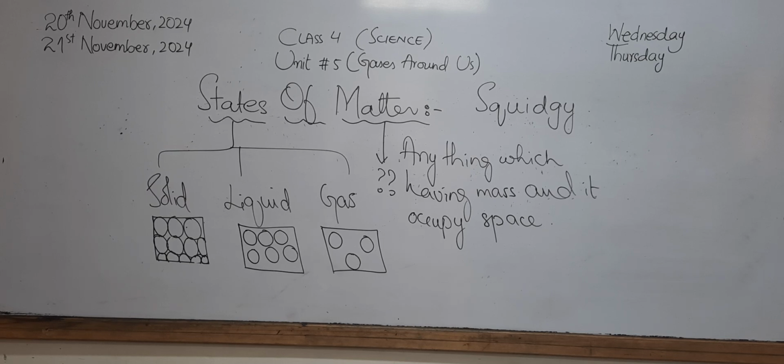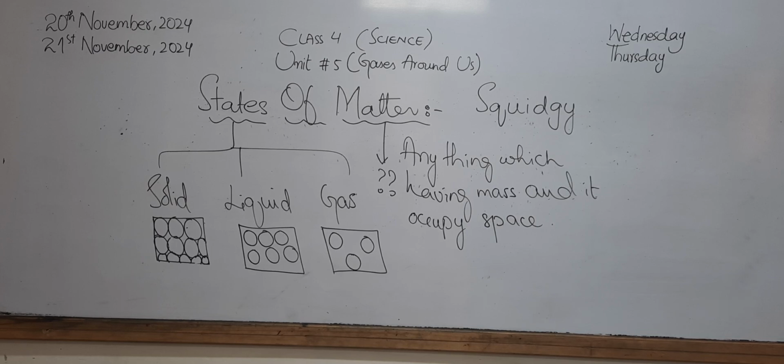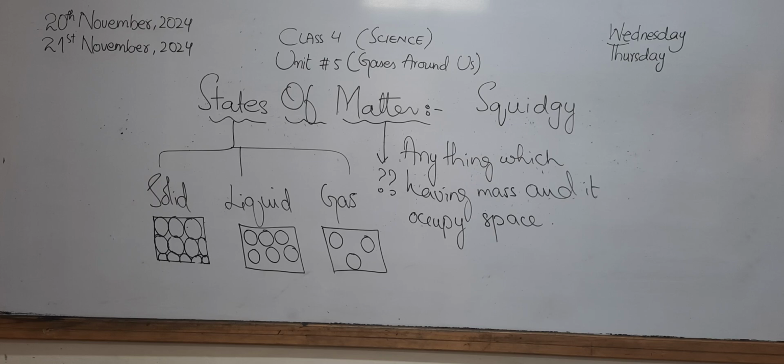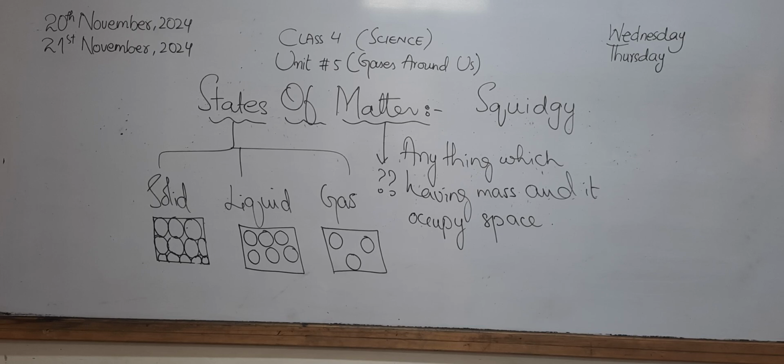I hope you have understood from the activity that liquid water can exist in all three states of matter, and I have also explained the difference between steam and water gas. The water vapors that are coming out from the water are actually water vapors or steam. They are not the water gas. Water gas is actually the gas formed when water is heated above its boiling point.